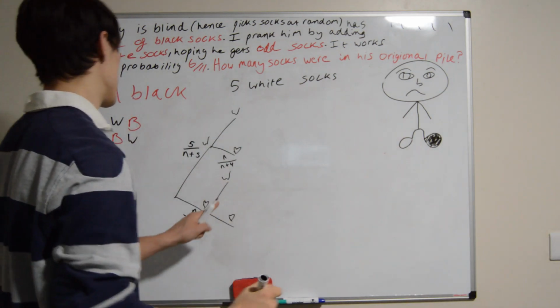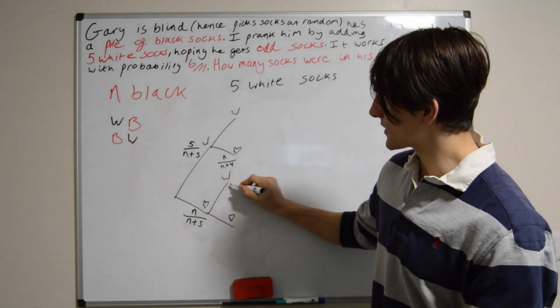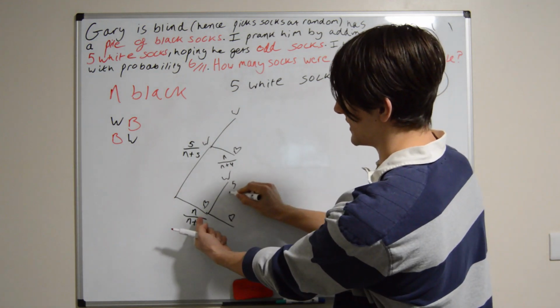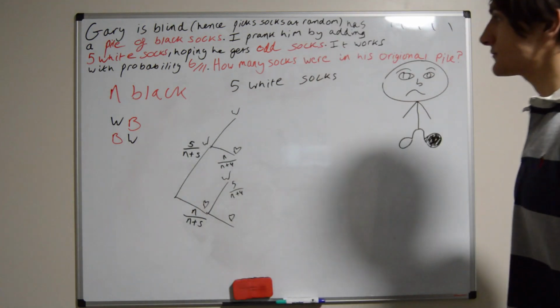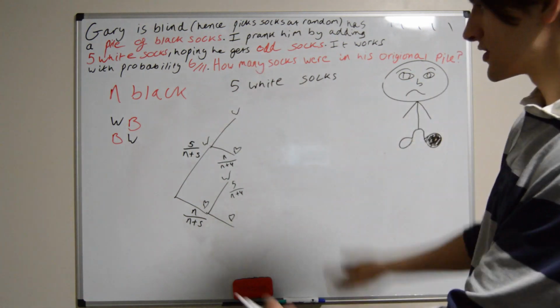Now we go to this branch. Well, what's the probability of picking white the second time? Well, the second time, we still have 5 white socks because we didn't change it, and this time we just picked a black sock. But the total again is going to go down. Well, now the probability that the prank works is 6/11. So again, let's turn that into algebra.